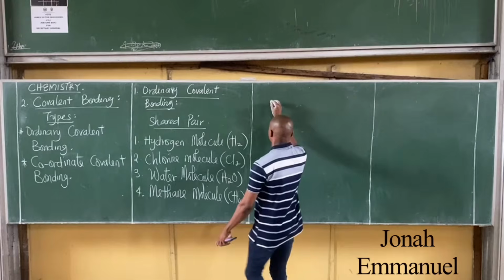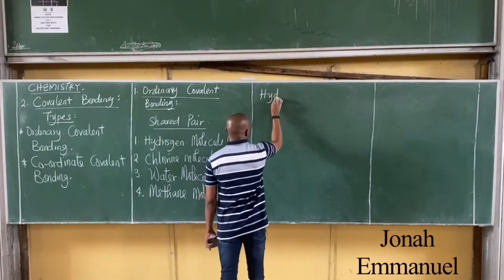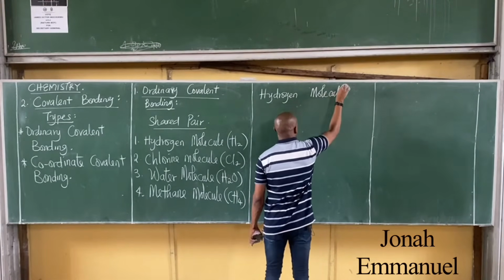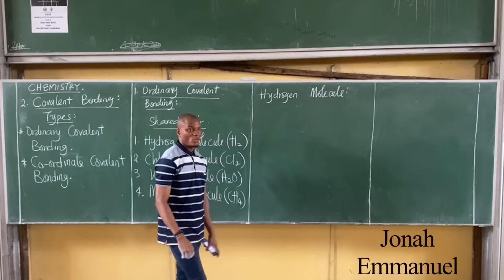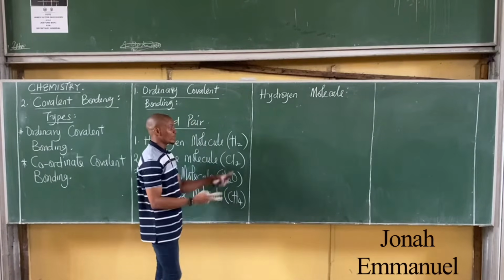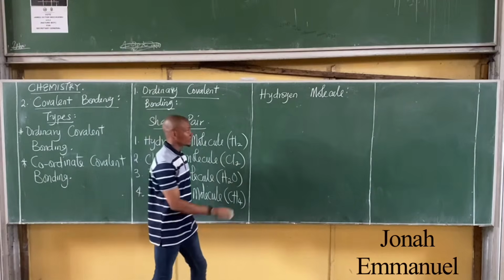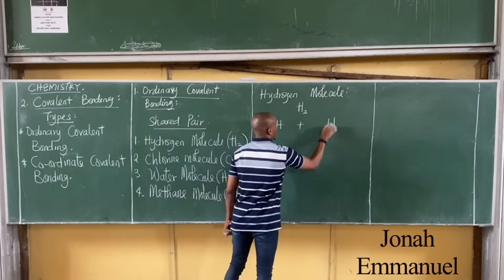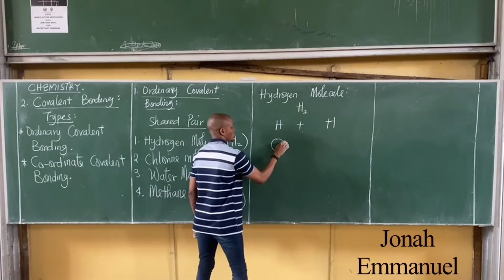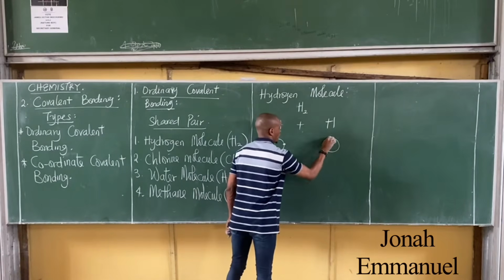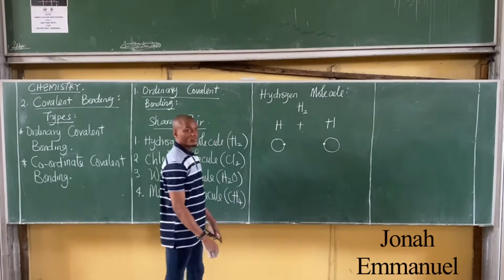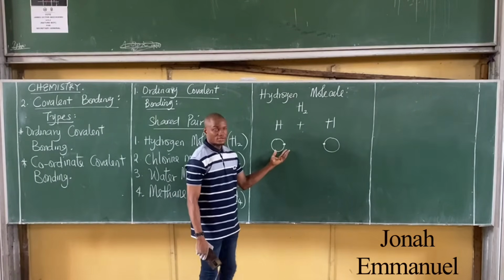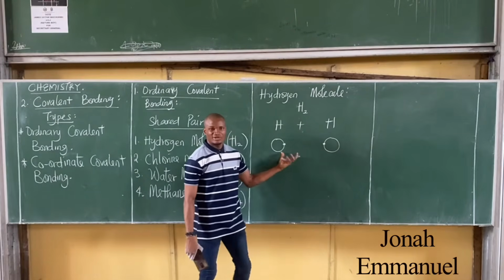Let's use hydrogen for instance. Let's say I have a hydrogen molecule. Of course, hydrogen is atomic number 1. So a hydrogen molecule has 2 hydrogen atoms. So H2 is equal to H plus H. Each H has atomic number 1, so 1 electron here combining with 1 electron here. Obviously, this is not a duplet, this is not a duplet, so they are not stable per se.